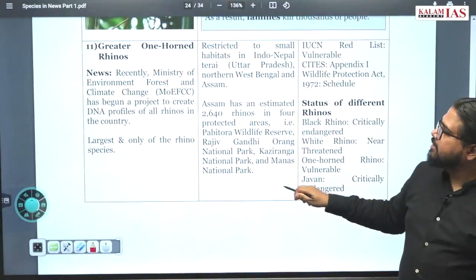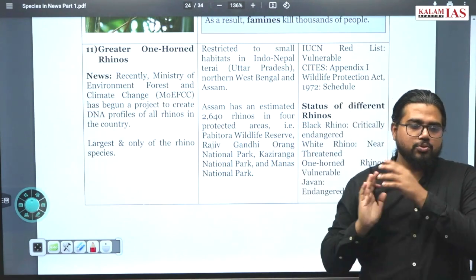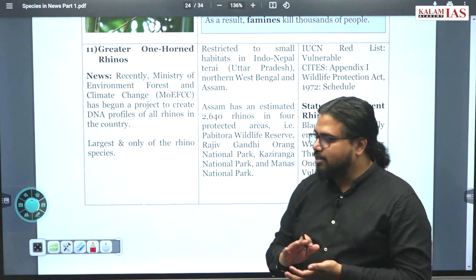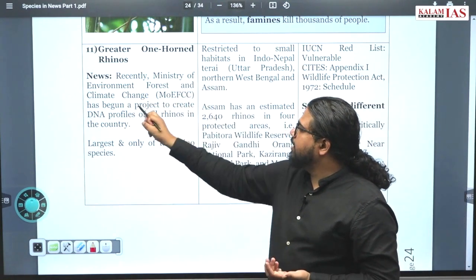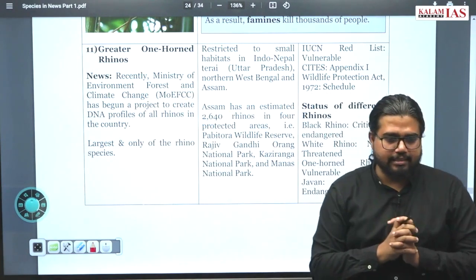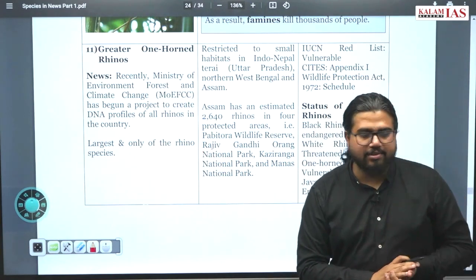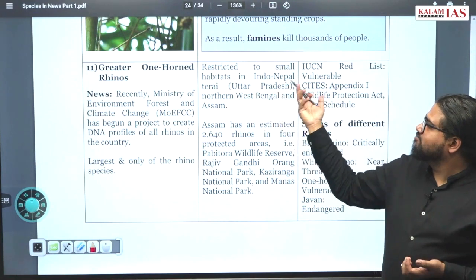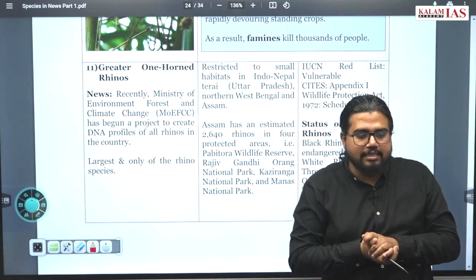Go ahead. Now the famous greater one-horned rhinos. These are always in the news, for one reason or the other. Some floods we see every year, so these rhinos are being impacted. Now recently, the Ministry of Environment, Forest and Climate Change has begun a project to create DNA profiles of all rhinos in the country. Now, the largest and only rhino species, that is the greater one-horned rhino, is restricted to the terai region in the Indo-Nepal part. Most of the rhinos are in which national park?